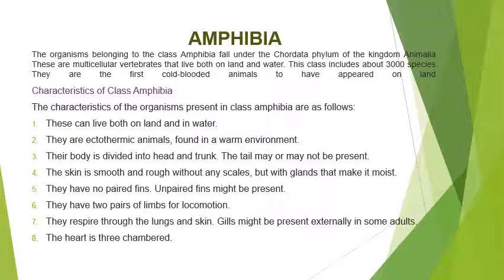They have no paired fins, like the fins present in fishes; no paired fins are present in them. Unpaired fins might be present. They have two pairs of limbs for locomotion. They respire through lungs and skin. Gills might be present externally in some adults. The heart is three-chambered. These are the general characters of the Amphibia.